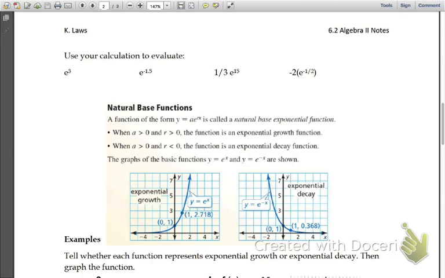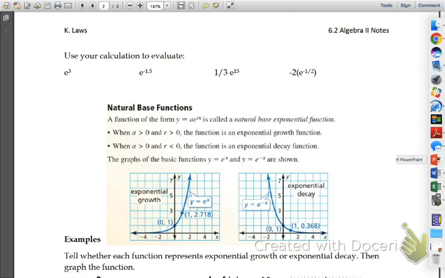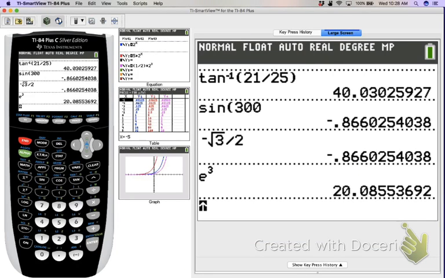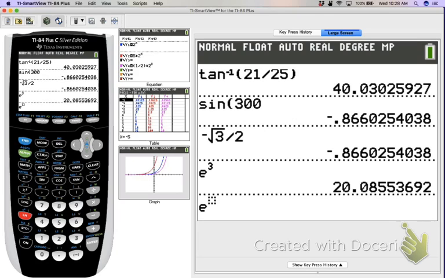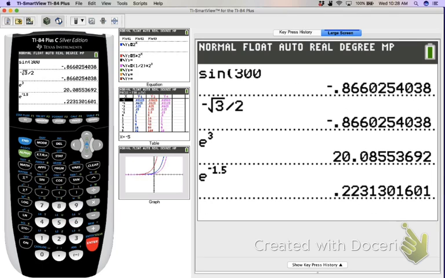Same way if it's negative, so if it's like e to the negative 1.5, I'm going to do the same thing. I'm going to go to the calculator, I'm going to hit second or shift, depending on what kind of calculator you have, the natural log, and then just negative 1.5. Hit enter. So then I would probably just round to 2 or 3 places and just put 0.223 or 0.22. Okay, if I evaluate, I am basically just punching it into my calculator is all I have to do. There's not going to be a whole lot else that's going to happen there.